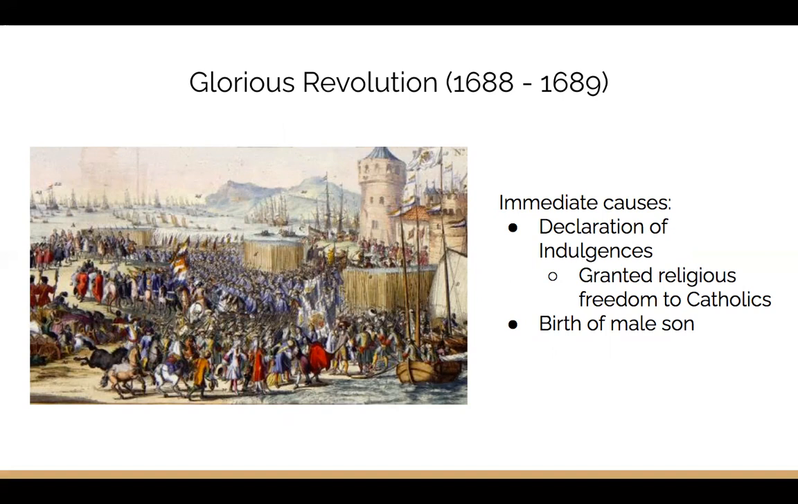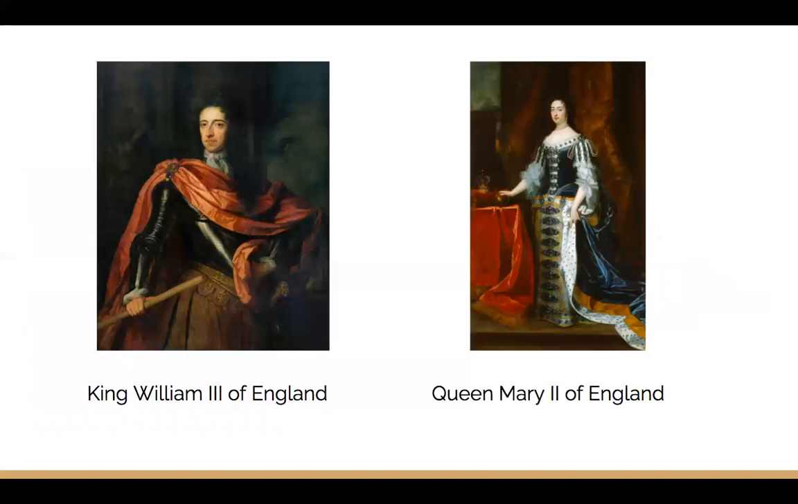This revolution was a bloodless revolution that ended with James II peacefully abdicating his throne. In the end, William III and Mary II of Orange were declared joint monarchs by Parliament and effectively took over the rule of James II.